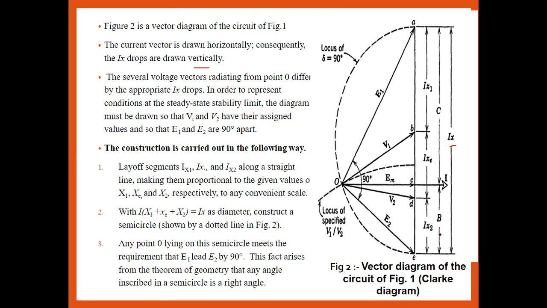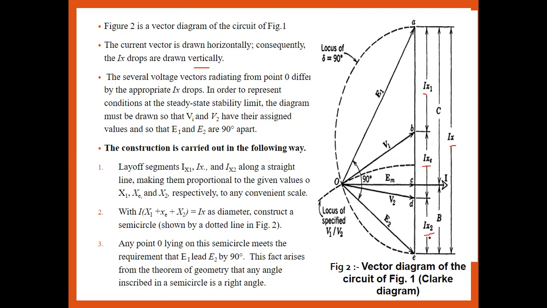The current vectors should be drawn horizontally, and the point O should differ by the appropriate IX drop. It should be OB, or OC, or OD. So the IX values are: A to B is Ix1, B to C is Ixe, and C to E is Ix2.